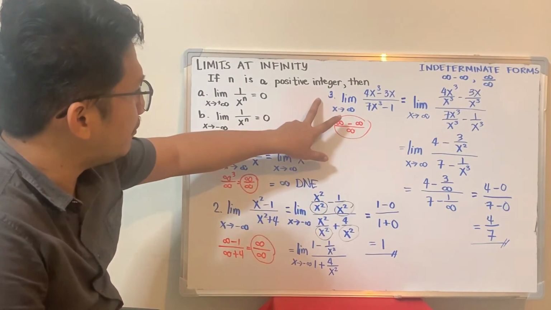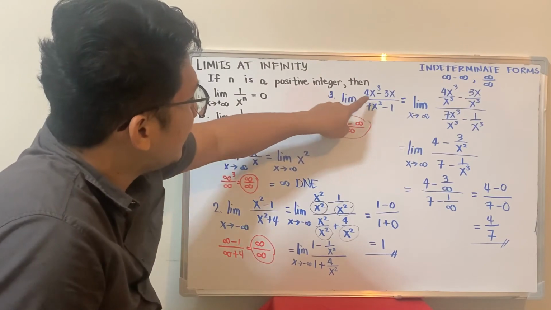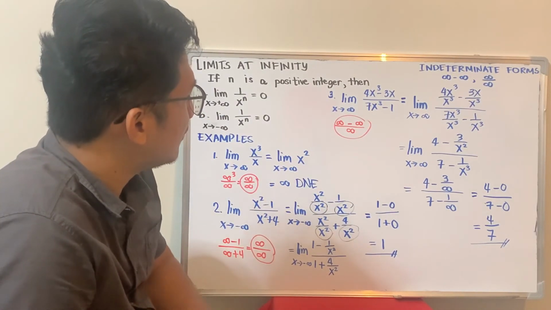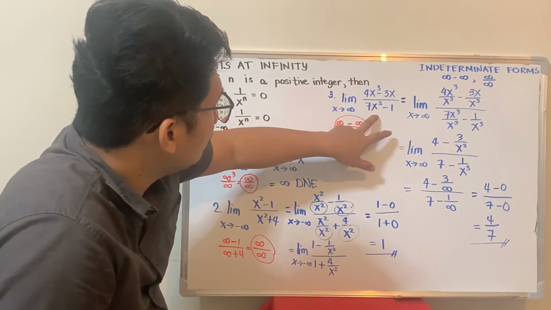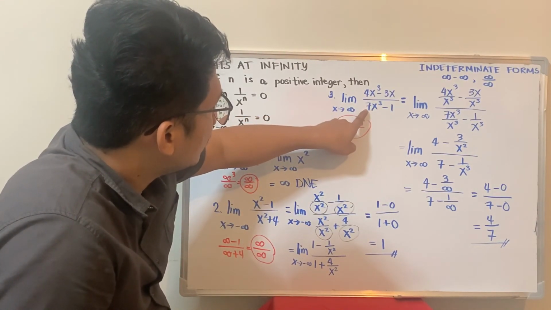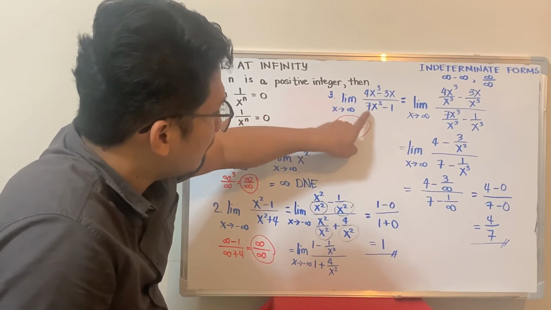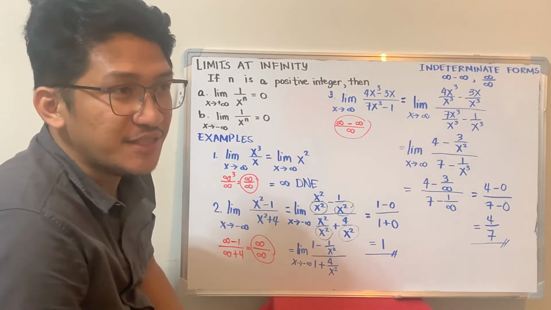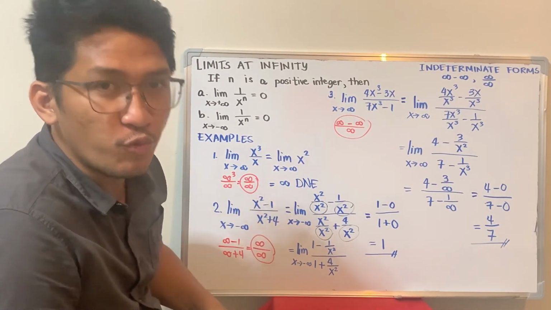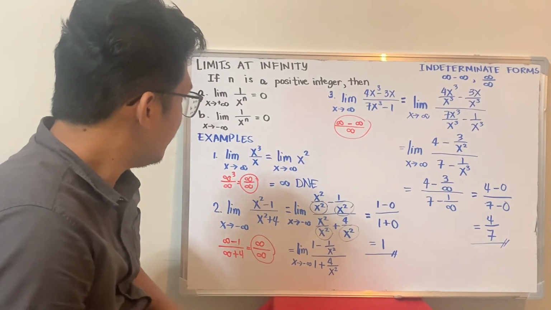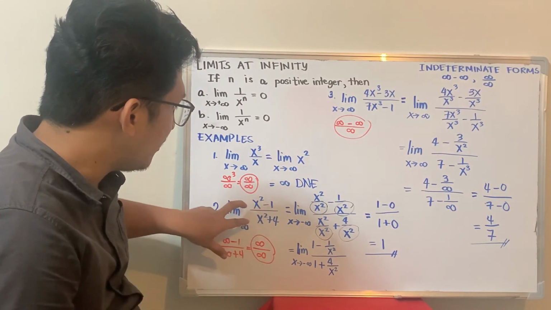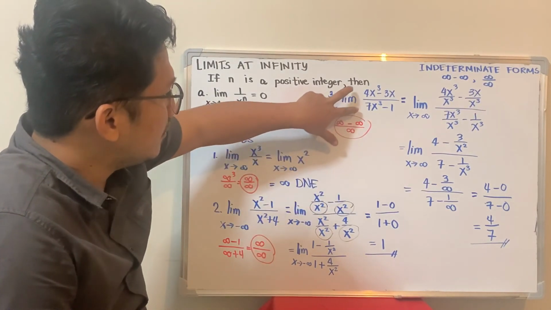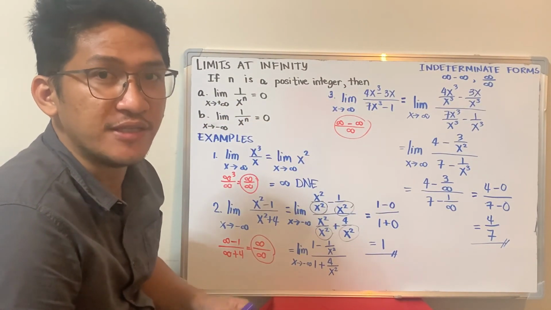For example number 3, look at it: the highest degree is 3. So you only look at the numerical coefficients. 4x cubed and 7x cubed, take 4 and 7. So the limit is just 4 over 7. If you want the shortcut, the shorter way, just remember it applies when the degree in the numerator and the degree in the denominator are equal. Just take the numerical coefficients and that will be the limit.